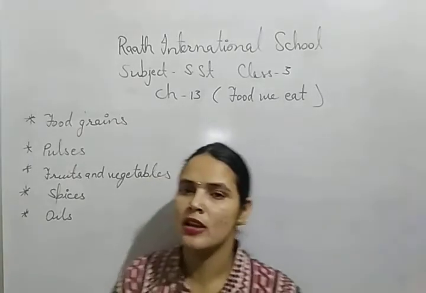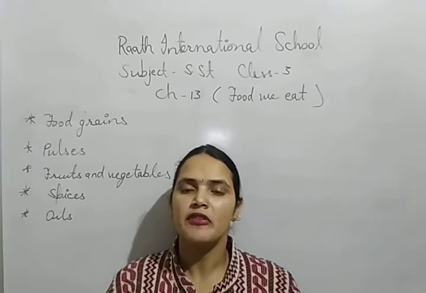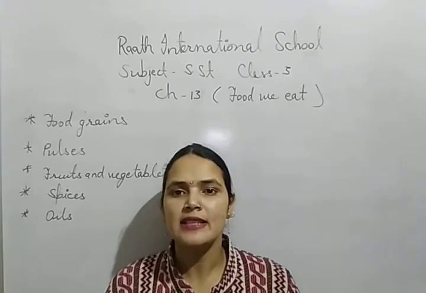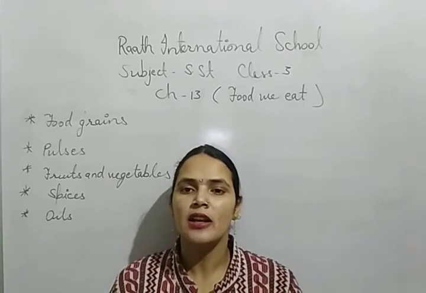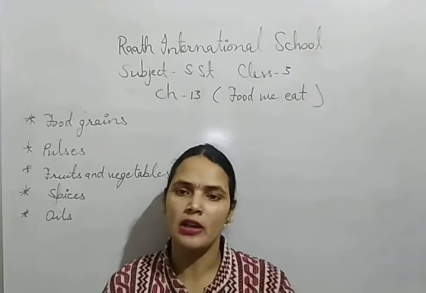Next, oils. Oils are also a very necessary, essential thing that completes our diet, because we cannot cook food without oil.